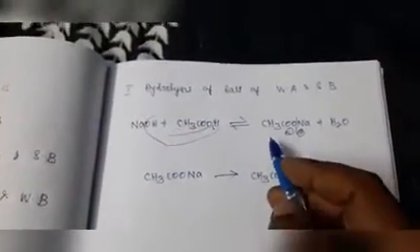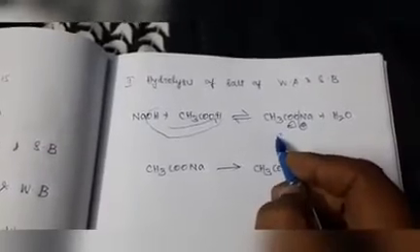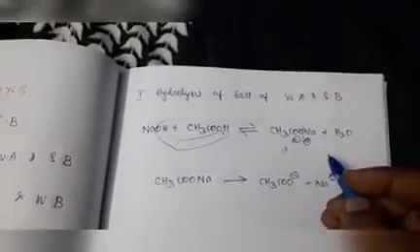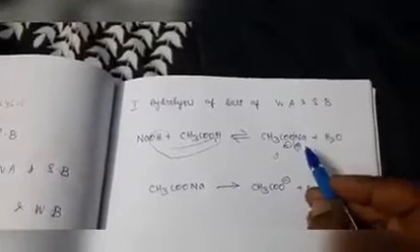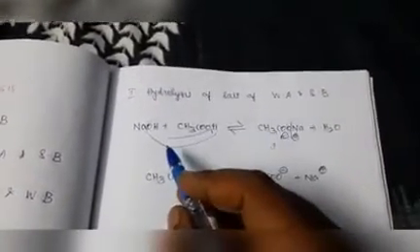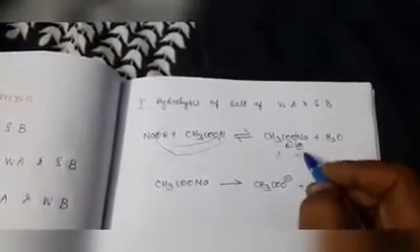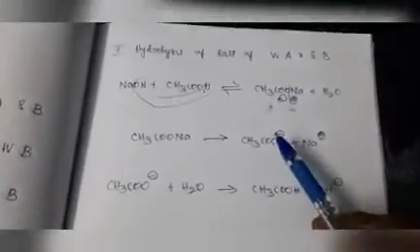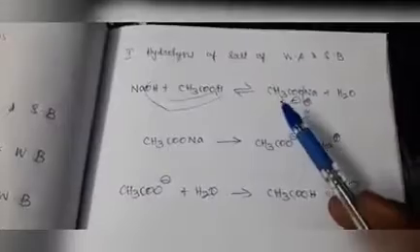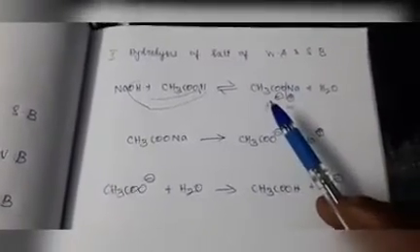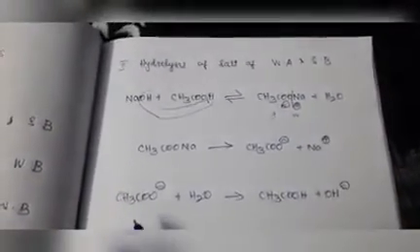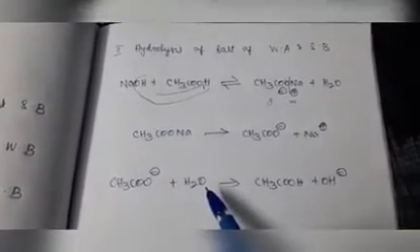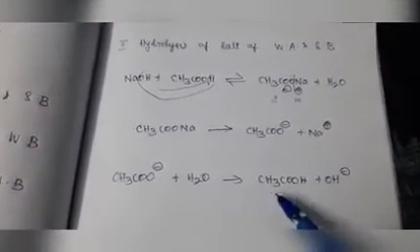The conjugate base of a weak acid is strong, so it has a tendency to react with H plus. The conjugate acid of a strong base is weak, so it has no tendency to react with OH minus. So, only the CH3COO minus has the tendency to react with water. When CH3COO minus reacts with water, you will get CH3COOH plus OH minus.